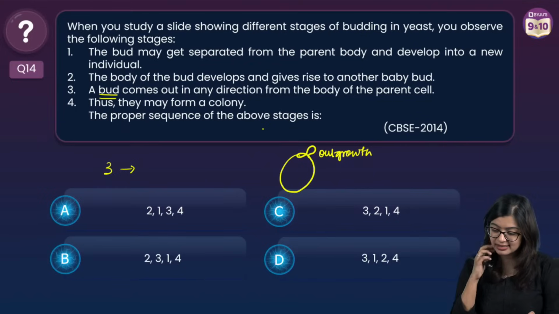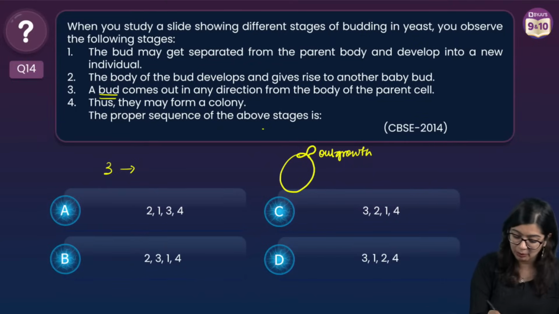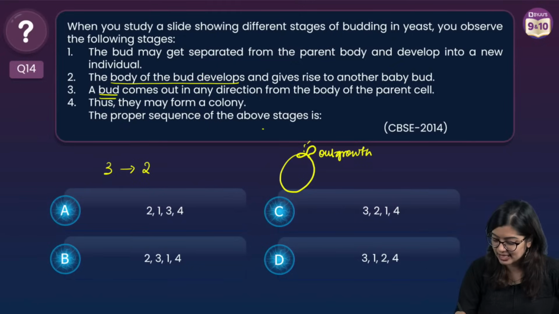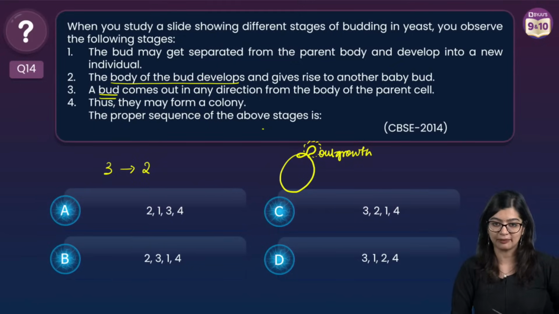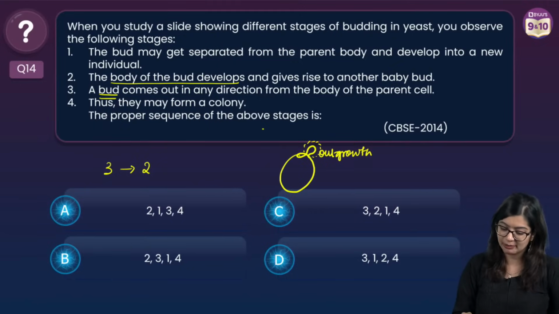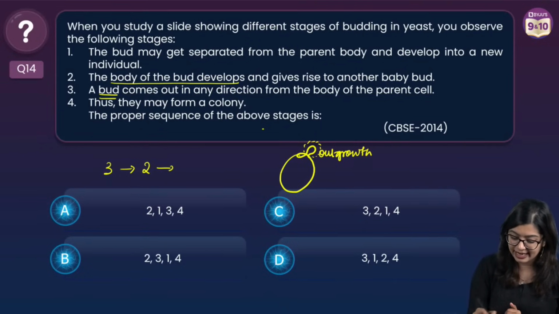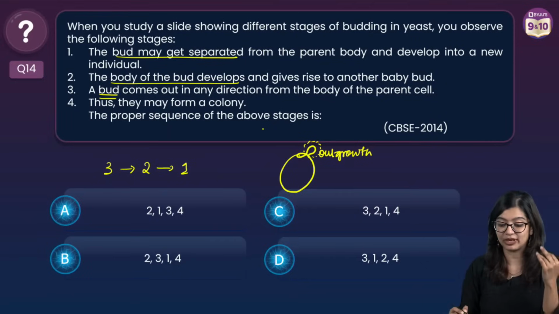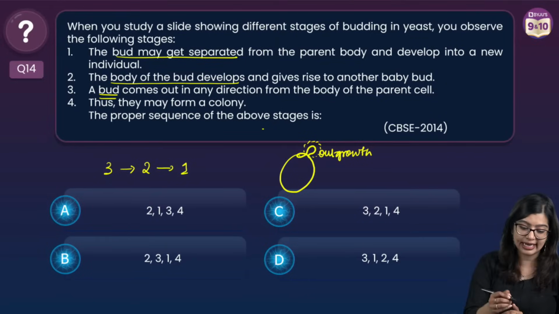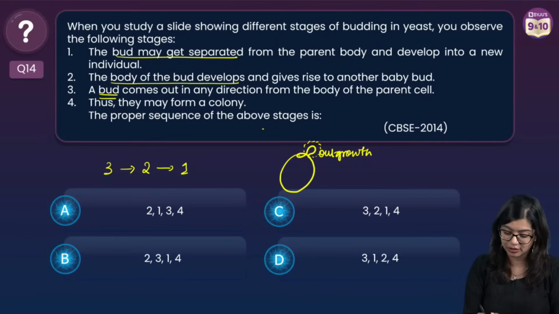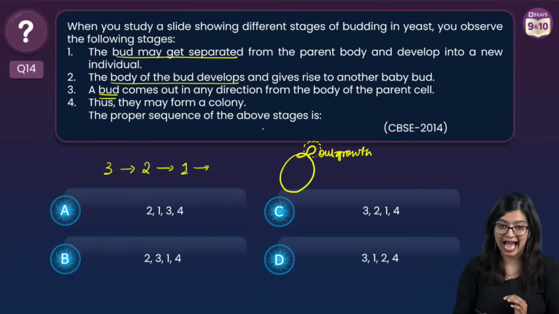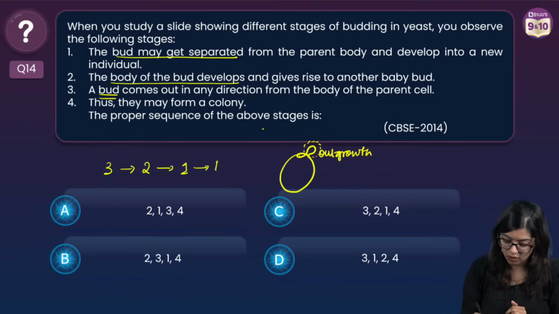We see that the bud starts to develop. The body of the bud starts to develop, right? So the next one that happens is that the body of the bud will start to develop. Now, if the body of the bud starts to develop, what can happen? One of two things. The bud can either get separated from the parent body once mature and develop into a new individual, or they can remain as is and they may form a colony.